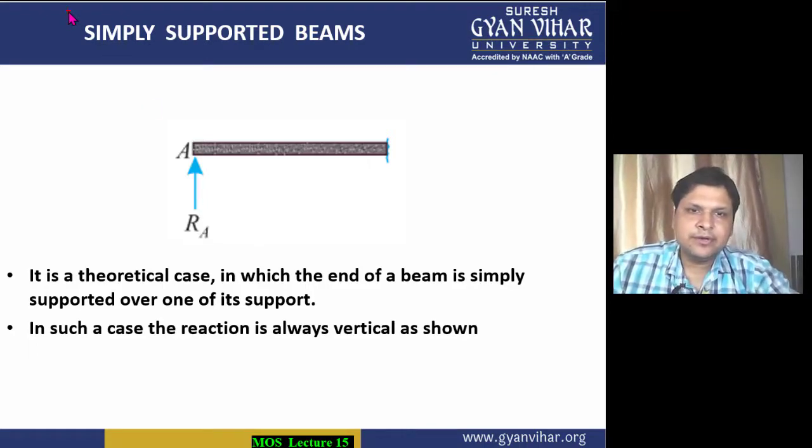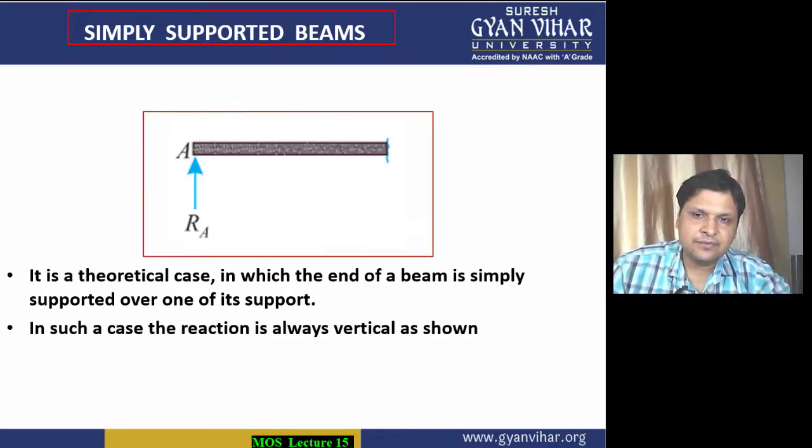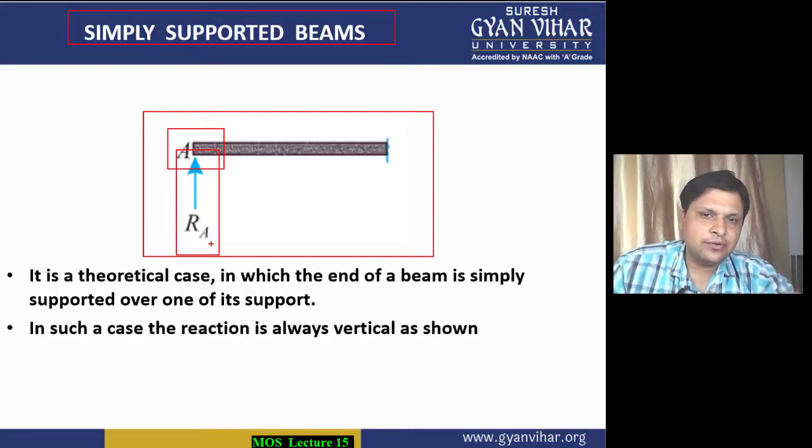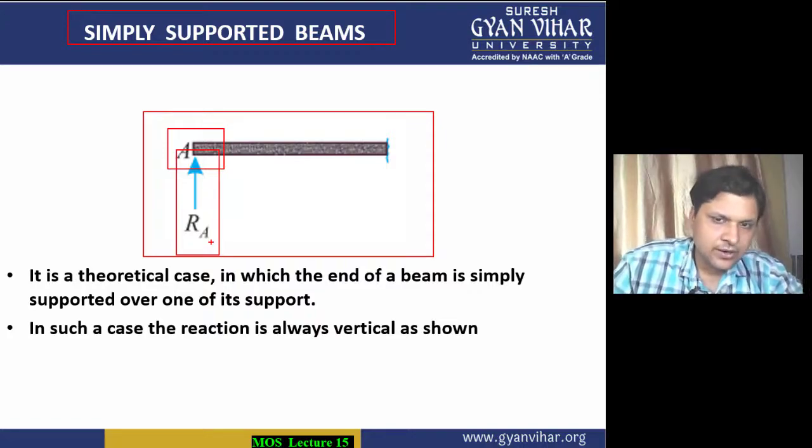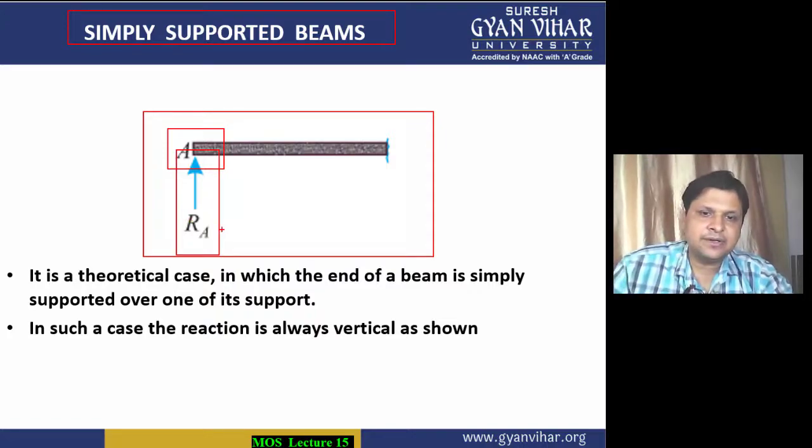Students, the simply supported beam is symbolically represented in this way. If we take one of its ends, the support reaction acting there we will show in this way. We all know that the support reaction arrow is always upwards. Let the reaction be RA here. It is a theoretical case, as I have already told you, in which the end of the beam is simply supported over one of its supports.